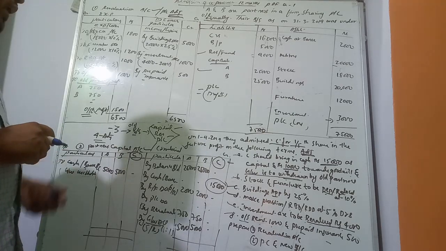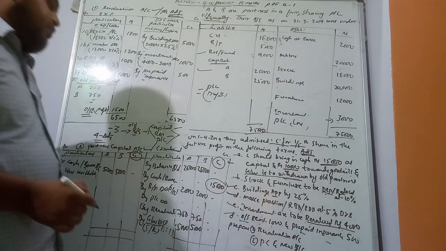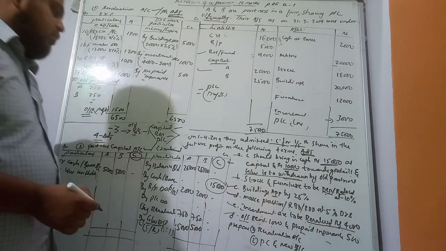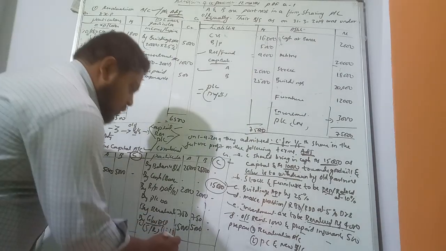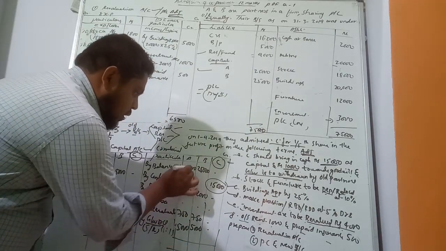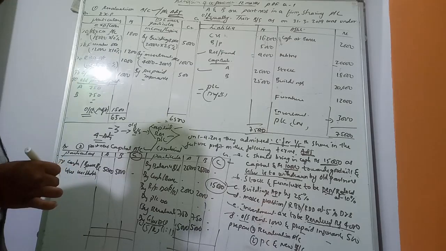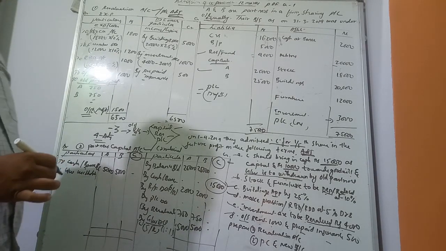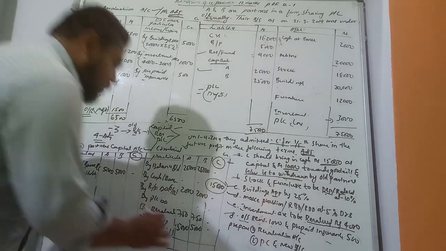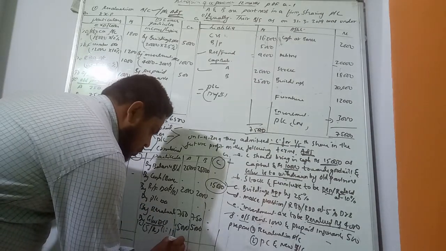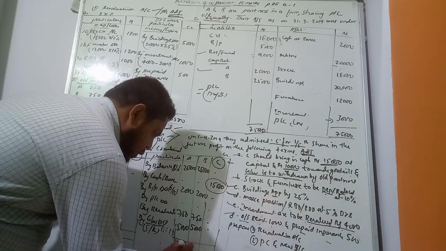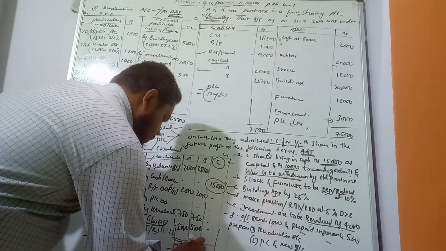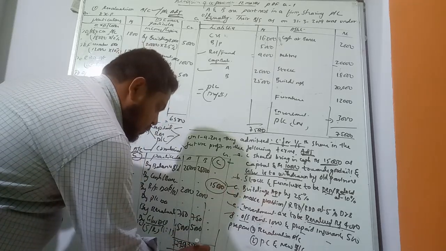Now finally we have to do the balancing here. Total of A's capital: 25 plus 2 is 27, 27 plus 5, 32,750. 32,750 and 15,000.